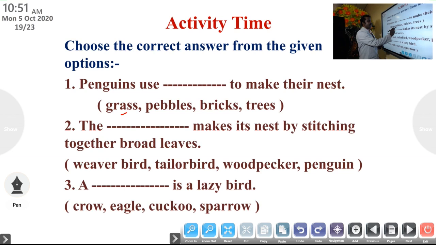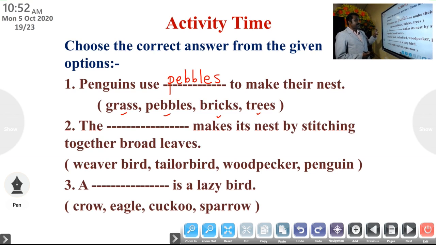Grass, pebbles, bricks, trees. Which one is the correct answer? Penguins use pebbles to make their nest.